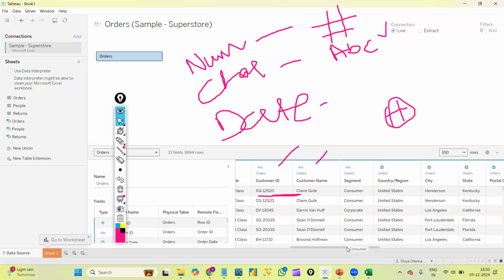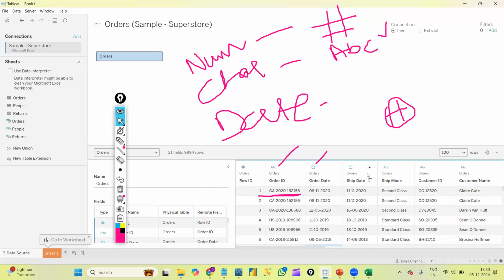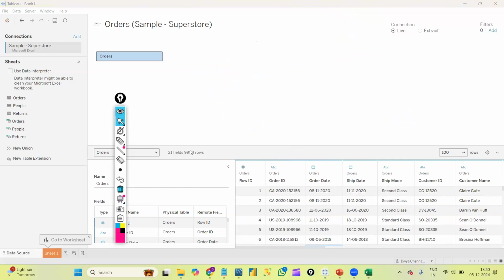So for now, I hope you understood this data types concept. We didn't create anything here. Automatically, once we connect, the data types are recognized. That is how smart Tableau is. It automatically recognizes the data types as well.